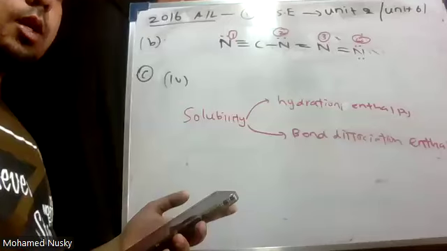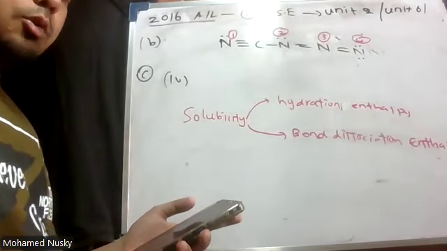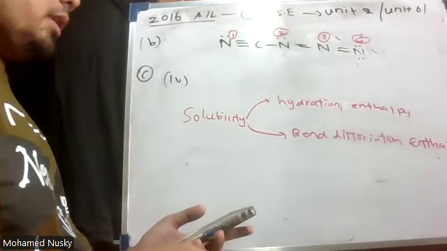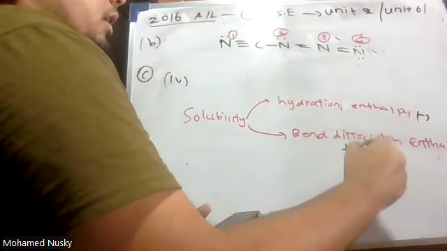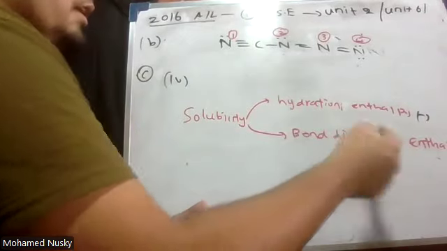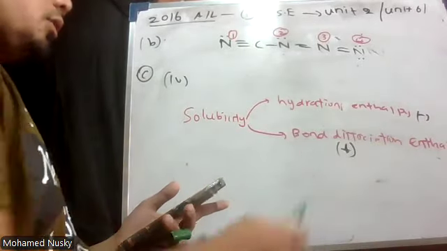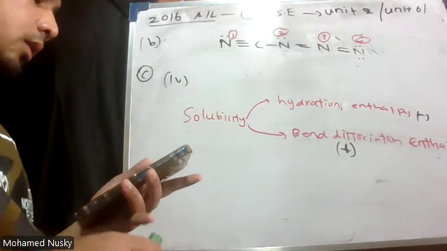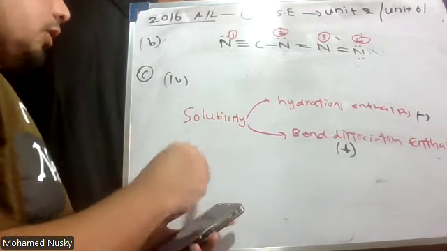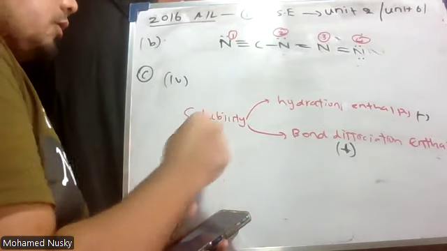Down the group, what will happen to both of these? This hydration enthalpy is a negative value. It is an exothermic process, and this is an endothermic process. It requires energy. Okay. Therefore, down the group, what will happen to both of them?